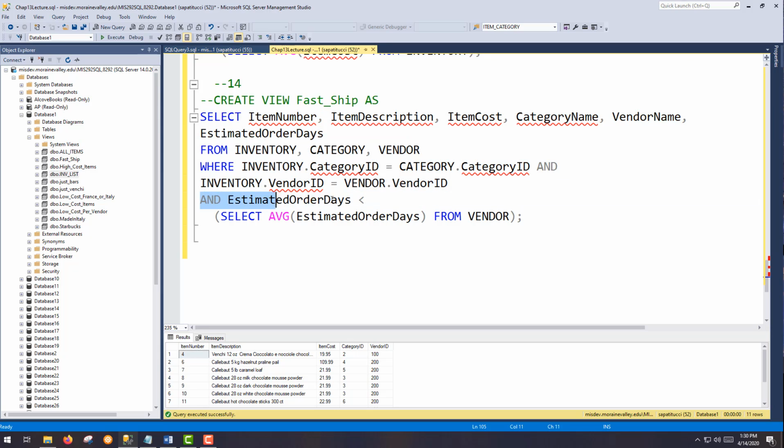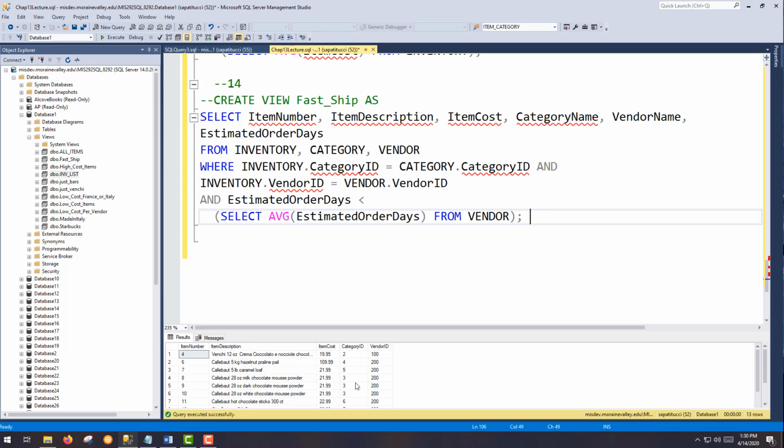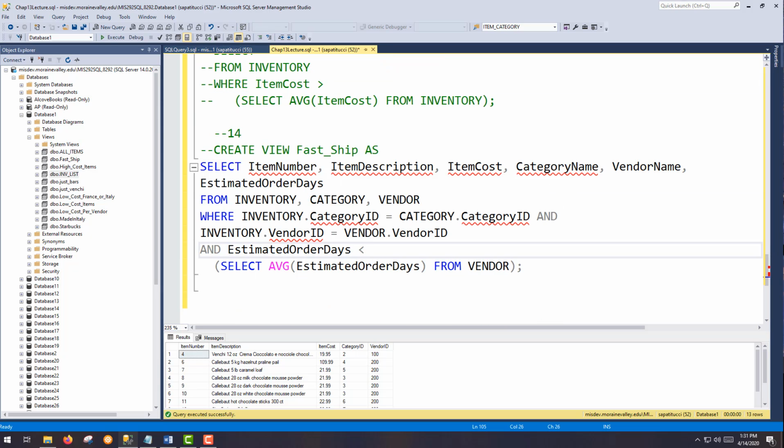Tacking on to our where clause, we have and the estimated order days is less than the average. Again, the average comes from the subquery. So let's take a look and see what the average is just by highlighting that part. 6 days. So anything that comes up in the results is going to be less than 6 days. Okay, and what's this? Oh, you know what? I think I've got this one here. I thought that data looked weird.